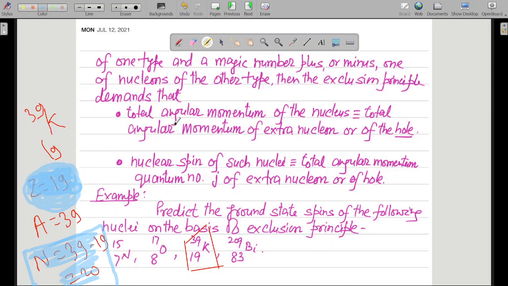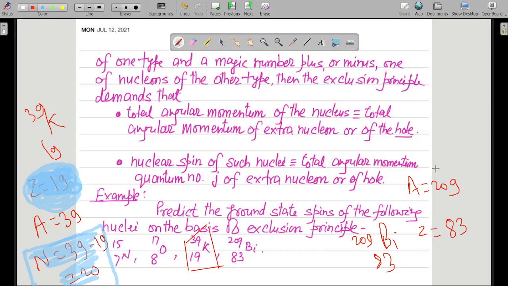Now similarly, what do we have in the case of bismuth? Bismuth 83, 209. The atomic mass number of bismuth is 209, and the atomic number is 83.